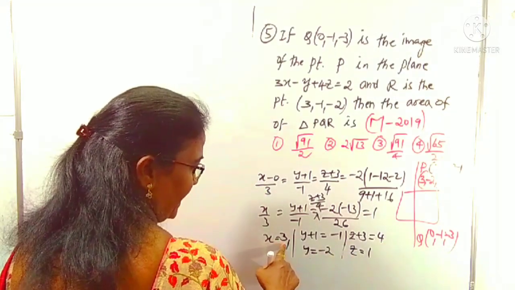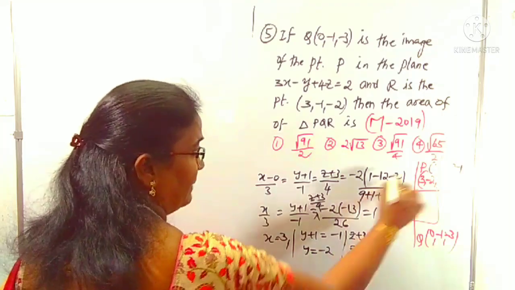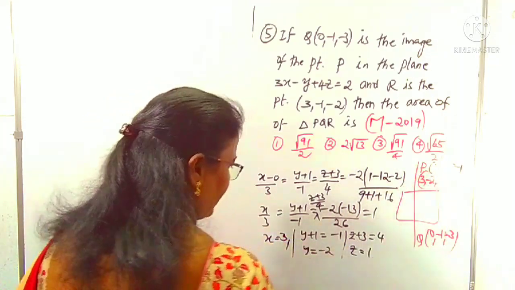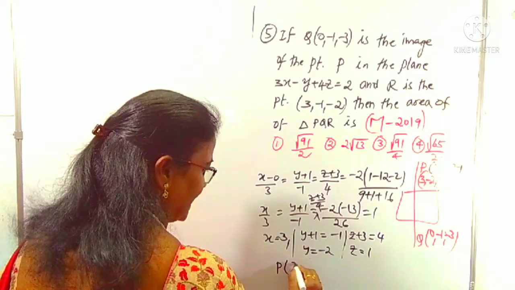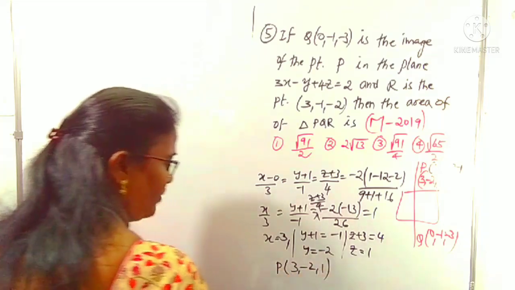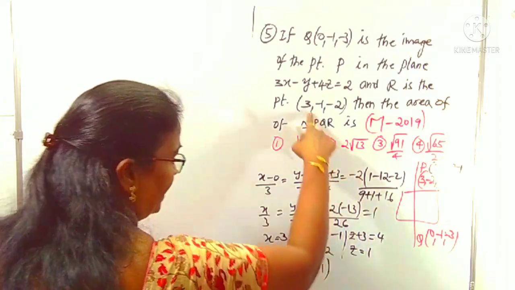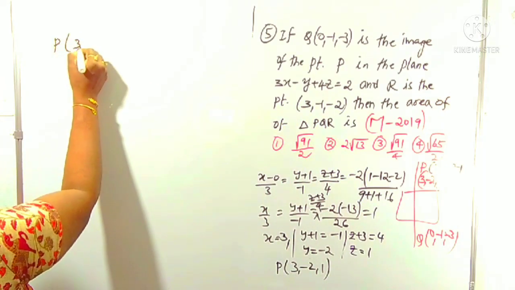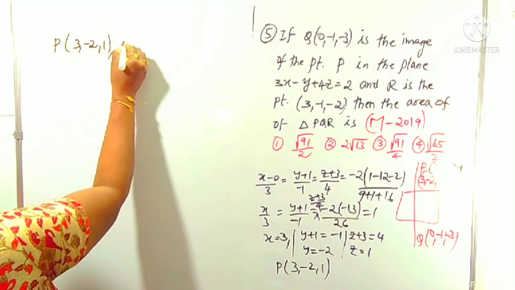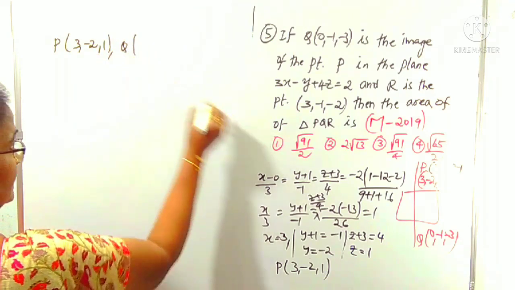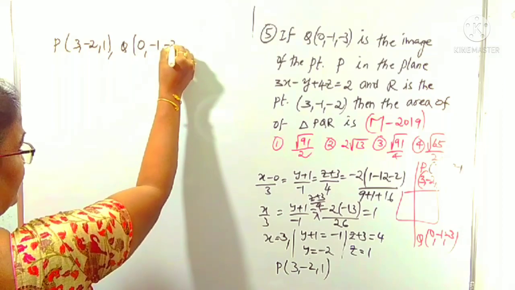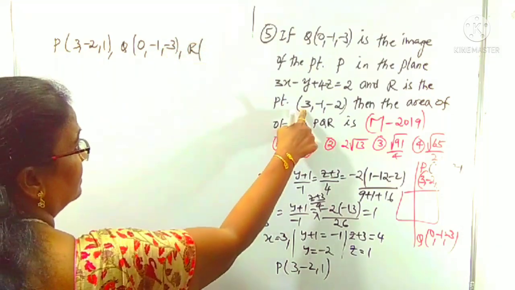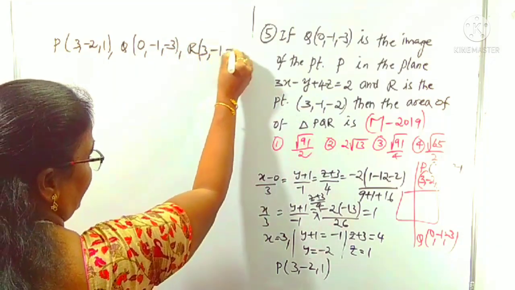Right, so the P point is (3, −2, 1). Now we can write the P point, Q point, R point here. P is (3, −2, 1). Q is (0, −1, −3). R point is (3, −1, −2).